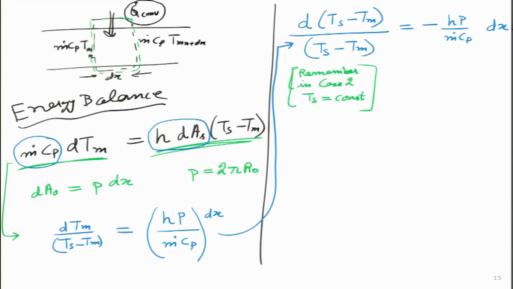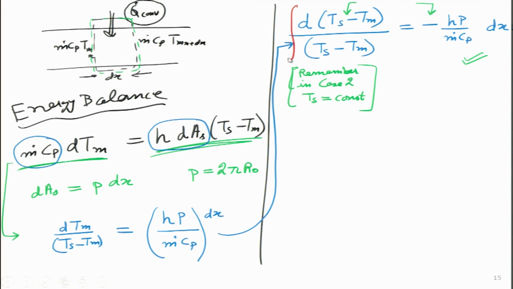The only thing I have to worry about is the negative sign, because instead of dTm, I am now taking differential of minus Tm. So, in order to cancel out this minus sign, I have put an additional minus over here. So, both of them cancel out. So, this is the correct equation. Now, I can differentiate both sides. I can do an integral, not differentiate, I will take an integral on both sides.